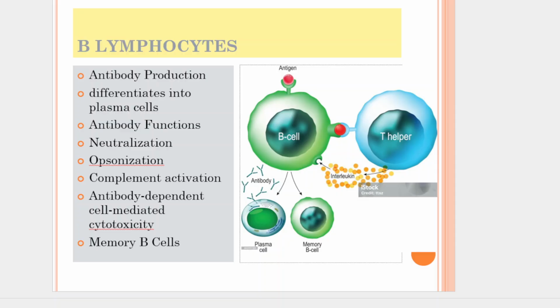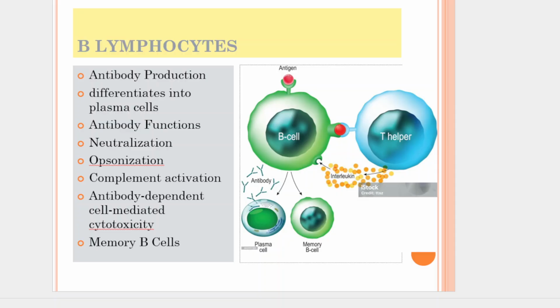Each plasma cell secretes large quantities of antibodies with the same antigen binding specificity as the original BCR on the naive B cell. Antibodies play a crucial role in eliminating pathogens involving neutralization, opsonization, complement activation, and antibody-dependent cell-mediated cytotoxicity.